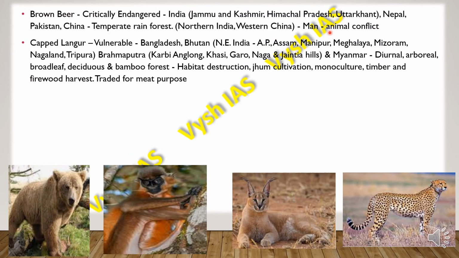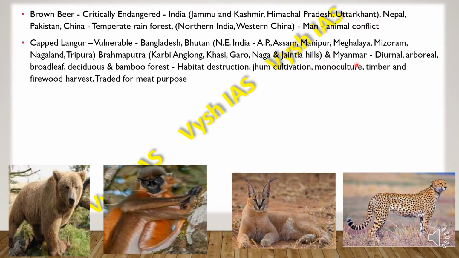Then we have the Cape langur, which is over here. Cape langurs are vulnerable, and they are found in Bangladesh, Bhutan, northeast India. Then they are found in Arunachal Pradesh, Assam, Manipur, Meghalaya, Mizoram, Nagaland and Tripura. They are found in the Brahmaputra region, also near Karbi Anglong, Garo, Khasi, Naga and Jaintia hills, and also Myanmar.